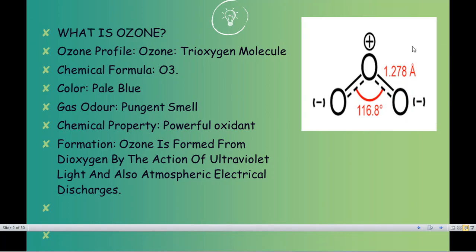But what happens if the ozone molecule, single O, or let's consider the O2 or O3 itself, gets combined with harmful products? So it is a major problem. Henceforth, you have to look forward to the idea that it is one of the most powerful oxidant property carrying elements. How is ozone formed?